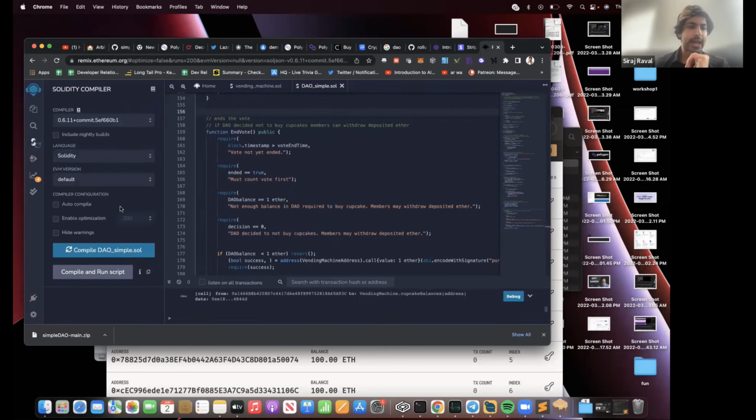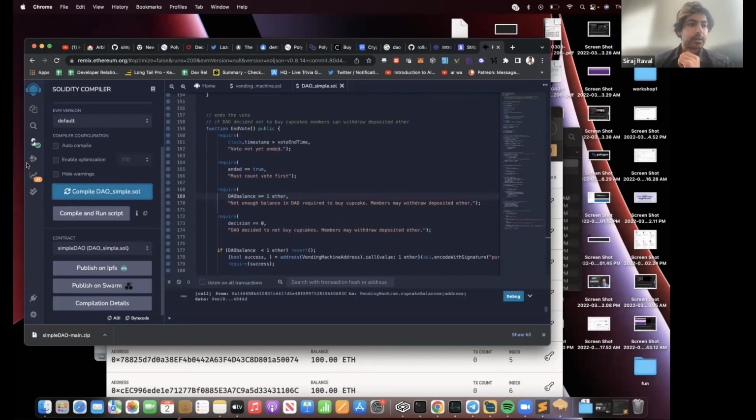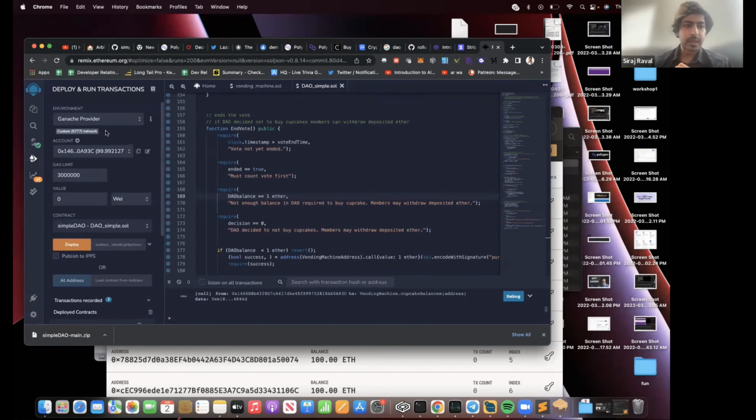Simple DAO, or DAO simple. Compile. Okay, good. So now we have that there. Now we're going to do the same thing. We're going to deploy the same thing to our test blockchain. And we're going to deploy it.